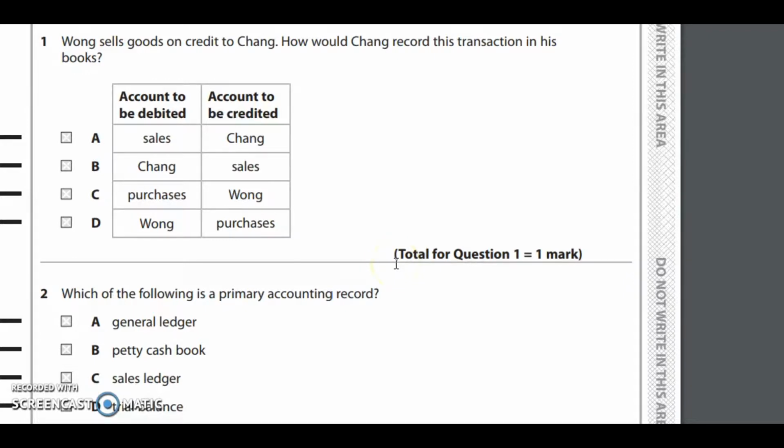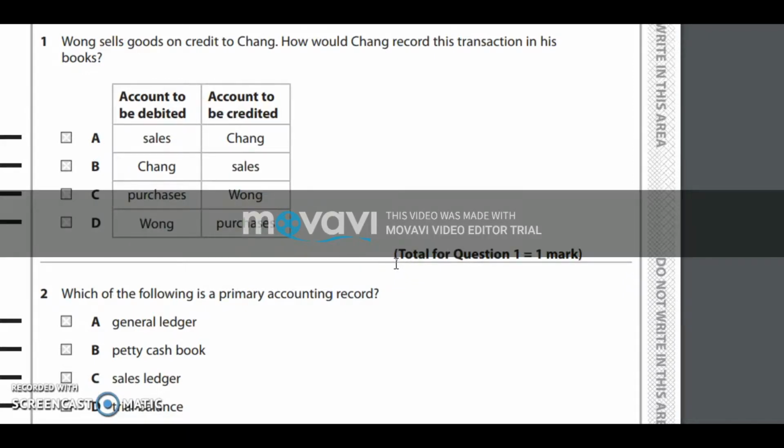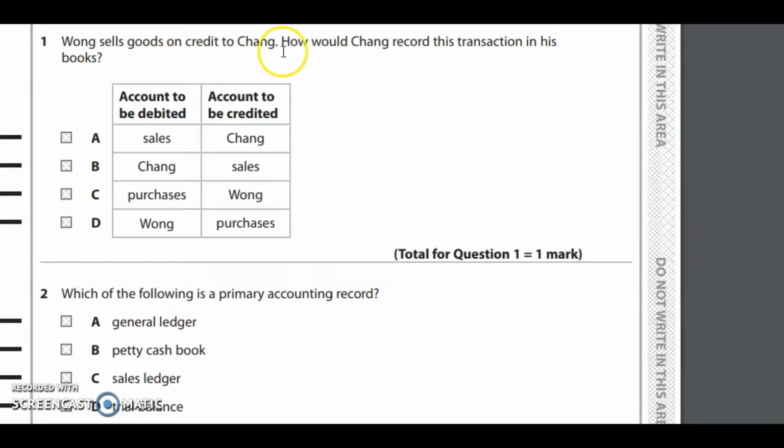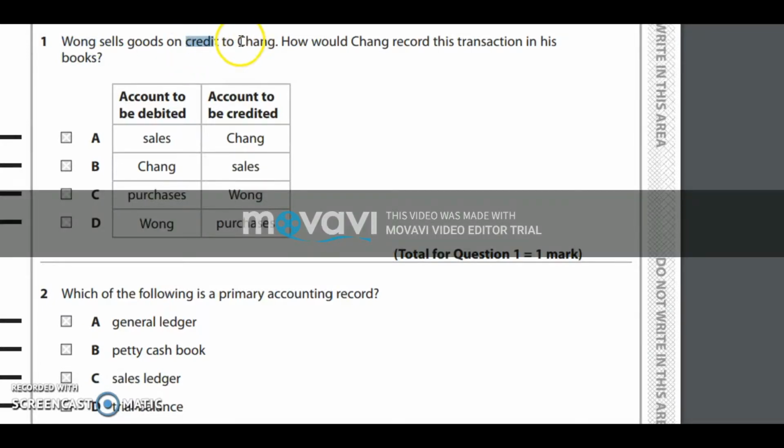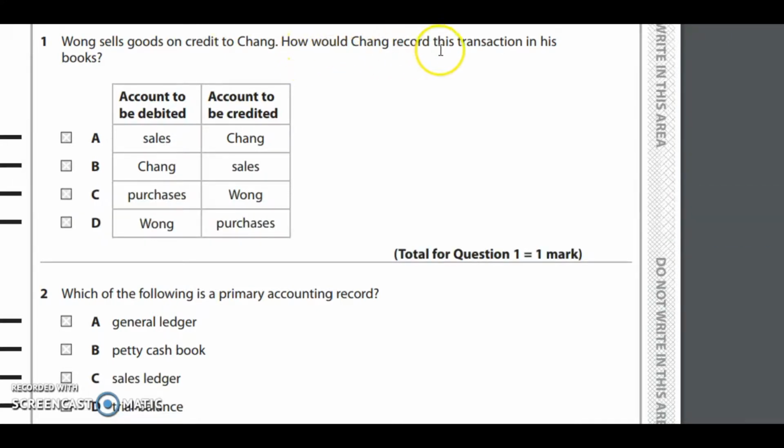Getting back into accounting IGCSE Edexcel 2018 June paper, considering the MCQs, the first MCQ says, Wong sells goods on credit to Chang. How would Chang record this transaction in his books? In this case, Wong is the seller, Chang is the buyer, and the transaction happens on credit basis. The question asks us, how would Chang record this transaction in his books?